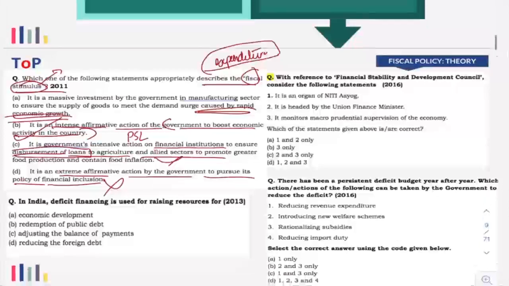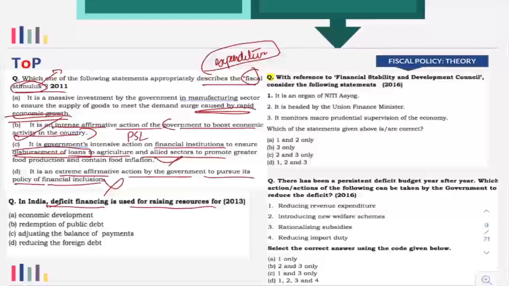Now the next question: in India, deficit financing is used for raising resources for. Deficit financing means government is spending more than what they get. If they want to spend more, they will have to take loans, right? So that is what is meant by deficit financing. Government is borrowing and spending because its income is lower than its expenditure.